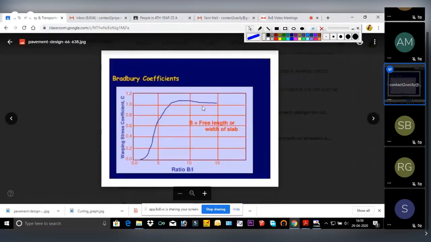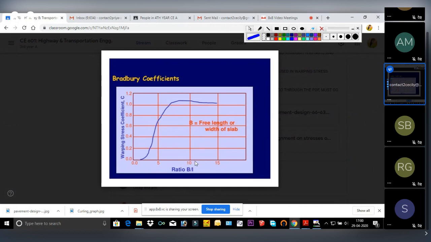See here, this is that chart curve. From this curve also we can find the corresponding c respective to b by l. Now b will be, if it is lx by l, then we will get cx. If it is ly by l, then we will get cy. b is for length and width, both cases.